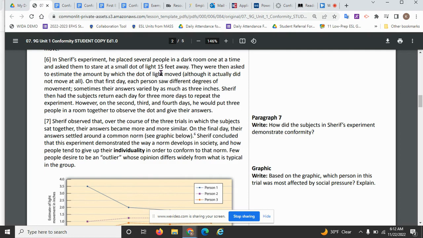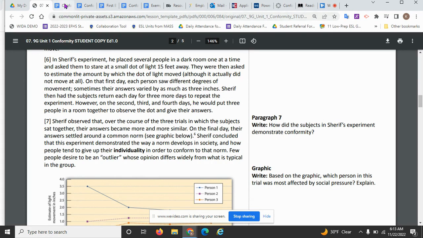So you're going to start out with, he asked people to stare at a small dot in a dark room by themselves. They had to estimate how much the dot of light moved. And then the second thing he did is he had them do the same thing, only instead of being alone, they were in there with other people. Okay, and then he repeated that a third and fourth time.